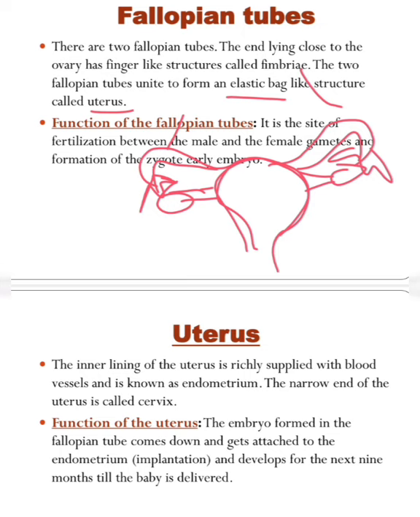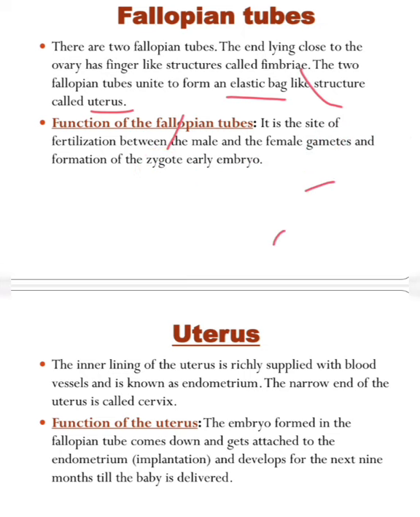And next, the function of the fallopian tube. It is the site of fertilization between male and female gametes. So when the ovum is produced inside the ovary, it will come outside the ovary through ovulation, and then inside the fallopian tube.